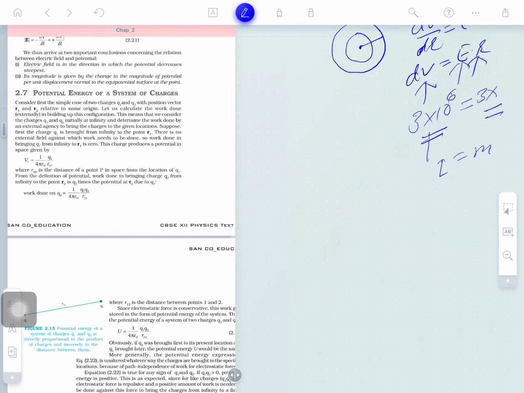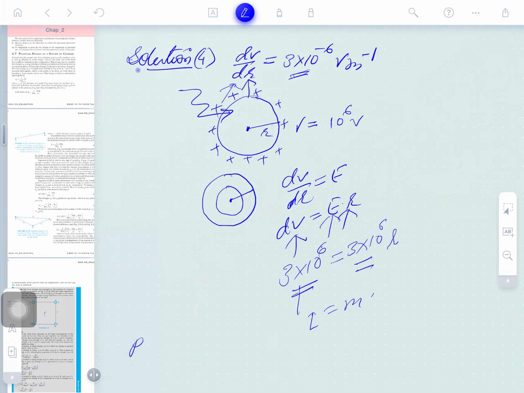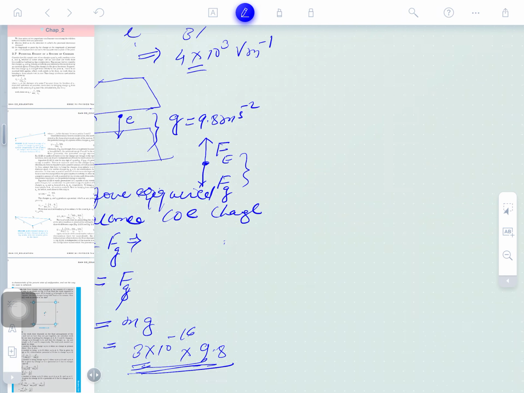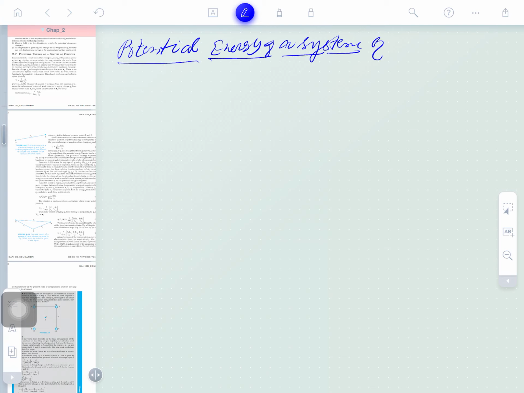What do you understand by potential energy of a system of charges? I am telling you the meaning of potential energy of a system of charges. It's very simple to understand.